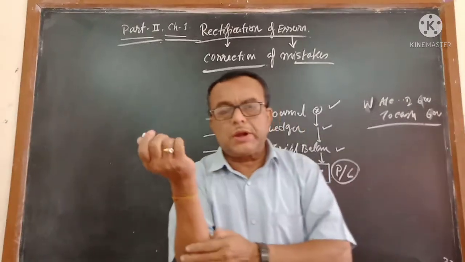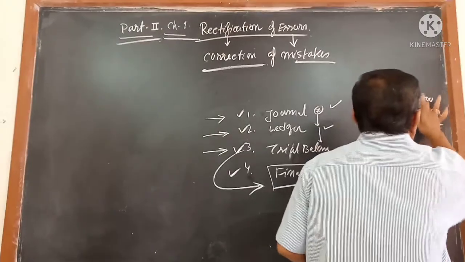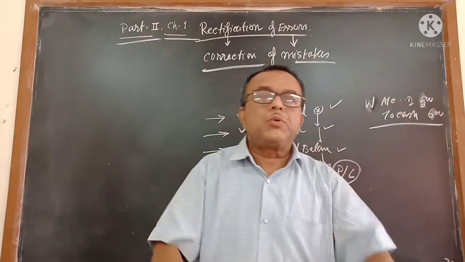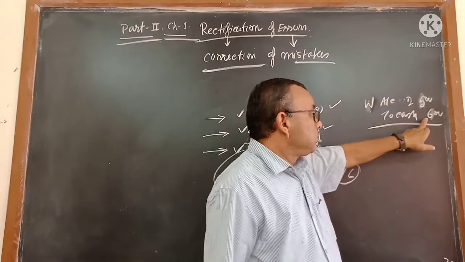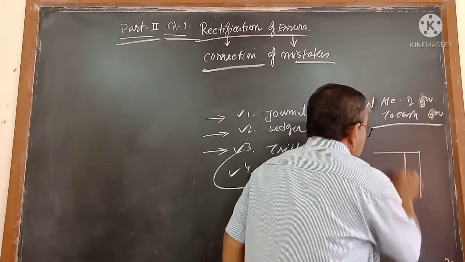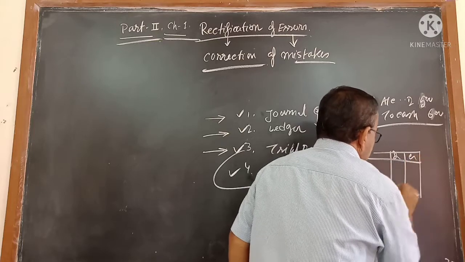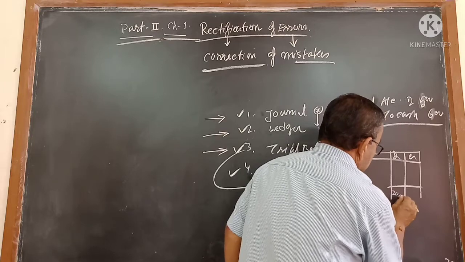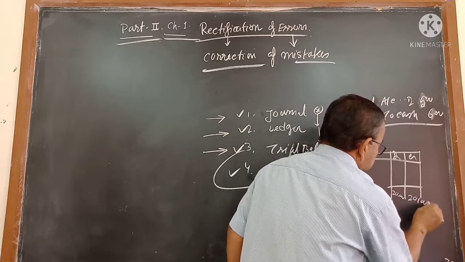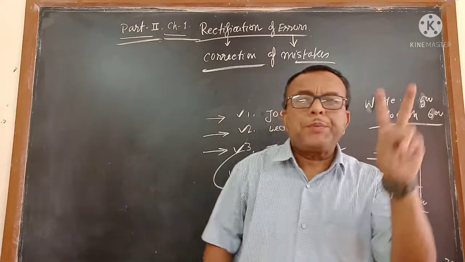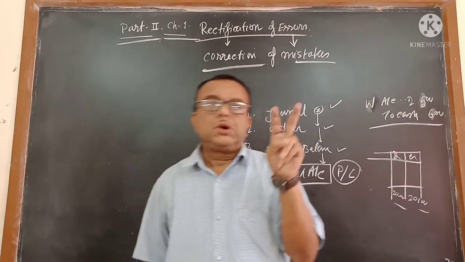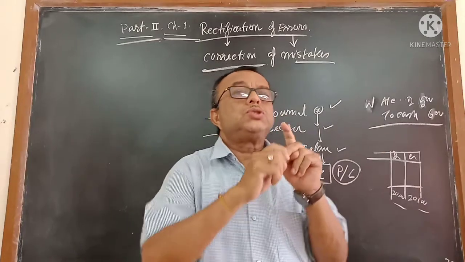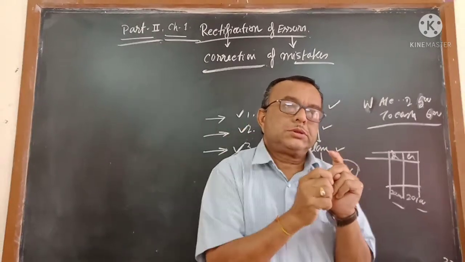But what type of mistakes can you identify? Suppose in one place you wrote 500 and in another place you wrote 600. Then the trial balance debit will come 100 less compared to the credit. The total of the trial balance, debit and credit, will come suppose 20,000 here and 20,100 here. So there are two types of mistakes: one which you can identify through the trial balance, and another which you cannot identify through the trial balance.